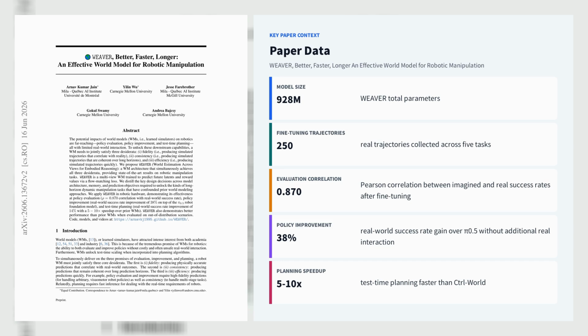On real robot tasks, the fine-tuned model reaches Rho equals 0.87 correlation between imagined and real success rates for policy evaluation, improves the Pi 0.5 policy's real-world success rate by 38% without additional real interaction, and enables test time planning with 5-10 times faster inference than prior world models, reaching about 20 times lower dynamics latency than Control World in the full planning pipeline. The paper's main contribution is not just better video prediction, but a world model stack that is actually usable for evaluation, policy steering, and online planning on contact-rich manipulation.